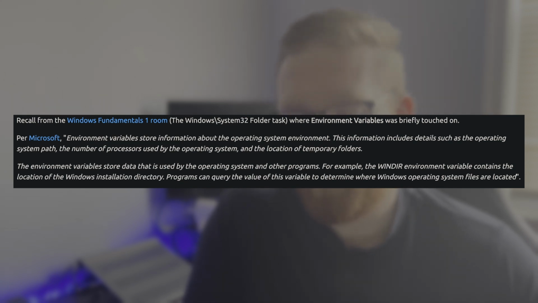For example, the Windows directory environment variable contains the location of the Windows installation directory. Programs can query the value of this variable to determine where Windows operating system files are located. And you can see that in the software environment tab. And it will have all kinds, as you can see, of information that you can look at.